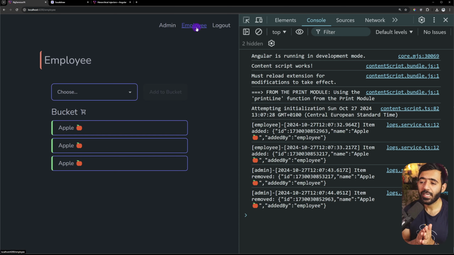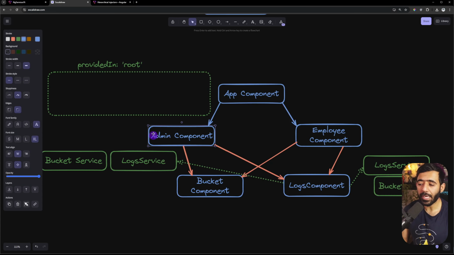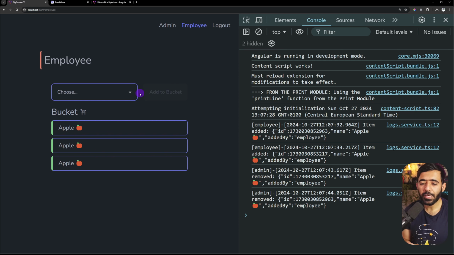If you remember what I said, when the component destroys, all the instances of the services would also get destroyed. So in this particular case, when we go from admin page to employee page, the log service gets destroyed, which means the local array that the log service has is gone. Same for the bucket service, but since the bucket service data is in the local storage, it doesn't really matter. We can always get it back. So even though navigating from page to page resets the bucket service itself, it still can get the value from local storage. As I said, it works in my particular case, but in your particular case, you may need more work with this particular architecture to find a solution. And now we have solved this issue where the employee and admin have their own logs. So this makes much more sense.